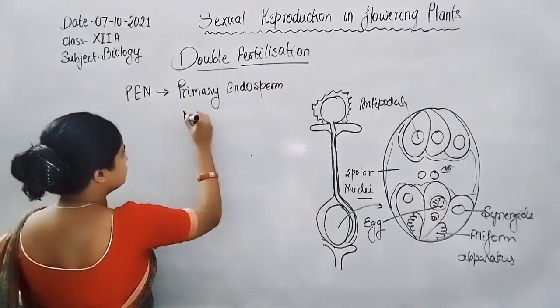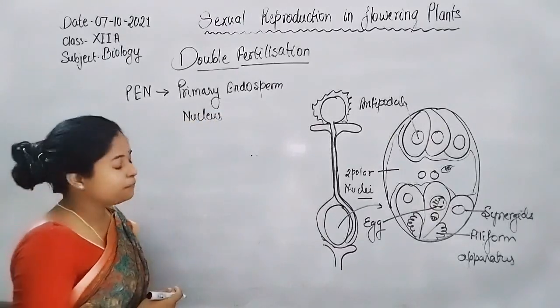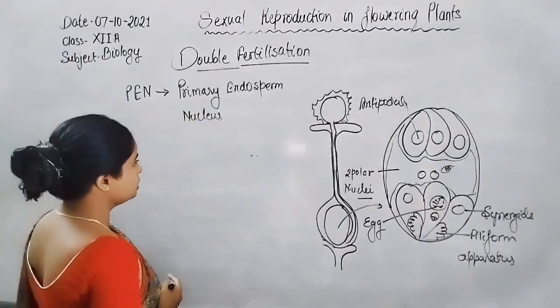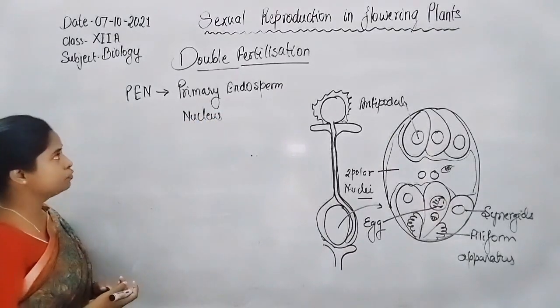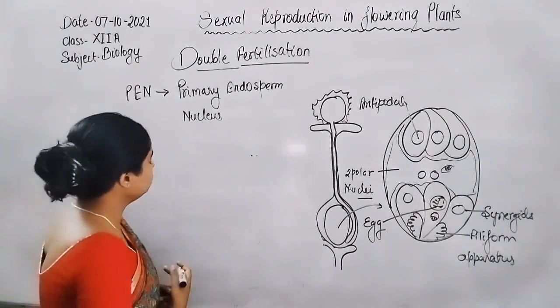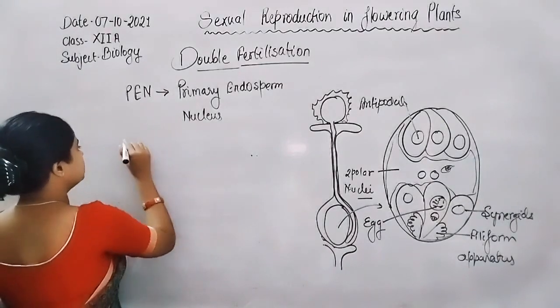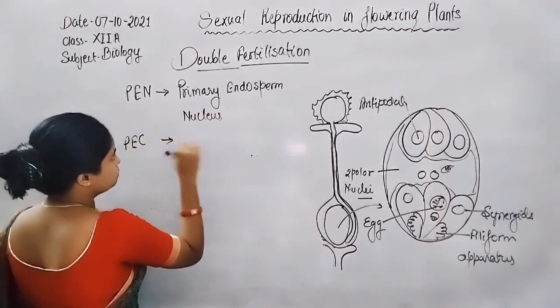Just after the triple fusion, the endosperm nucleus is known as primary endosperm nucleus, and PEC is simply primary endosperm cell.